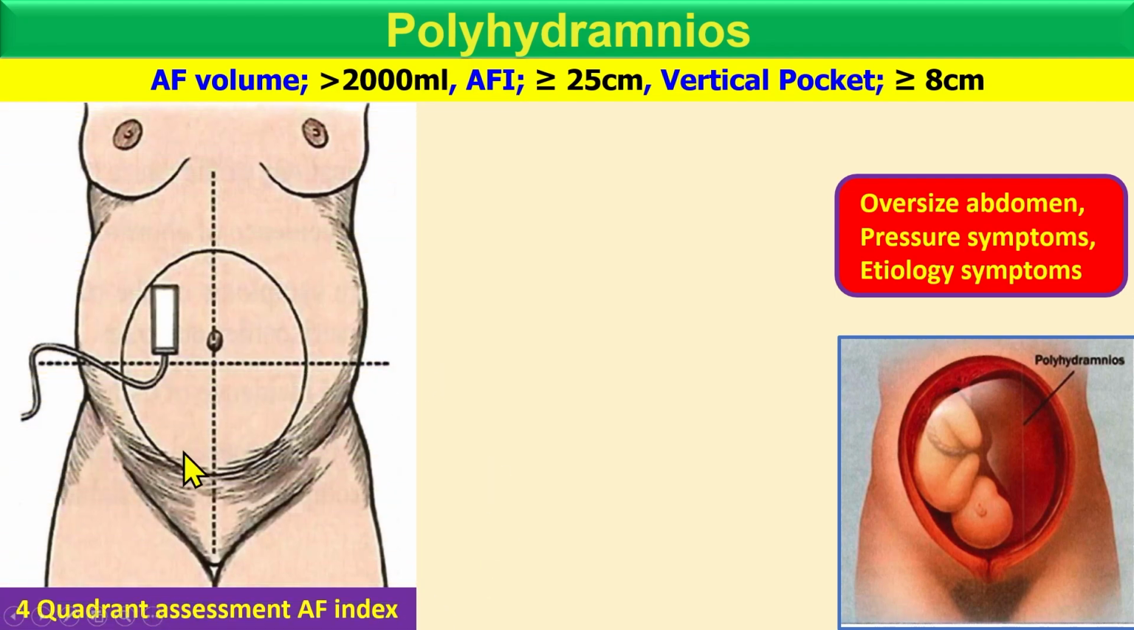Now look at the amniotic fluid index. We simply divide into 4 quadrants, and then check the amniotic fluid level by ultrasound. So how can you check it?